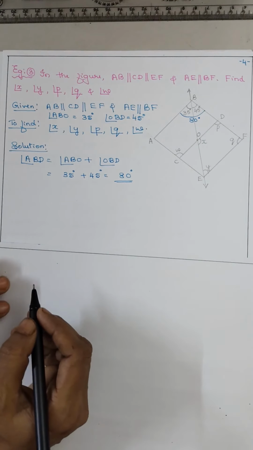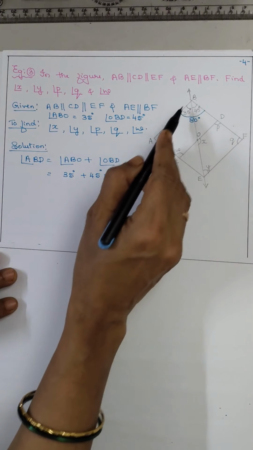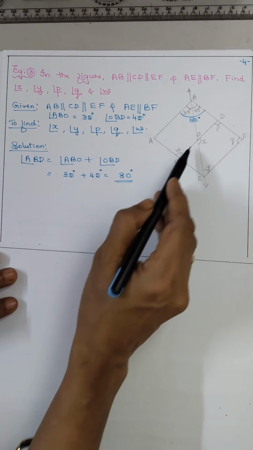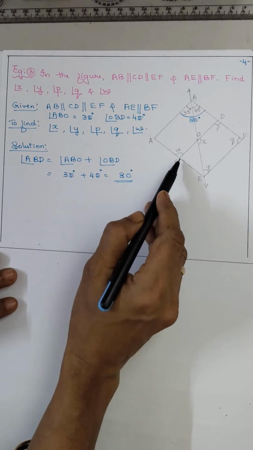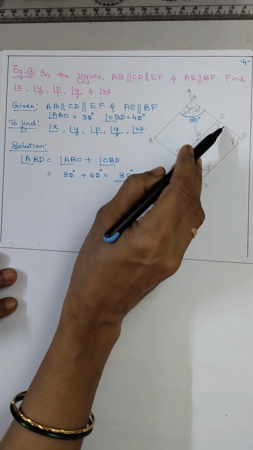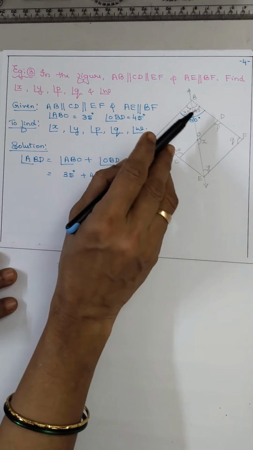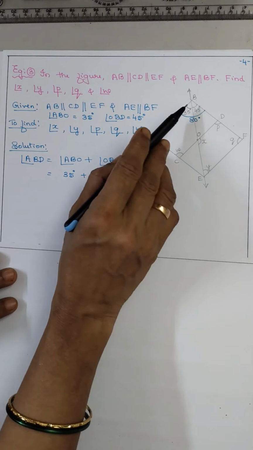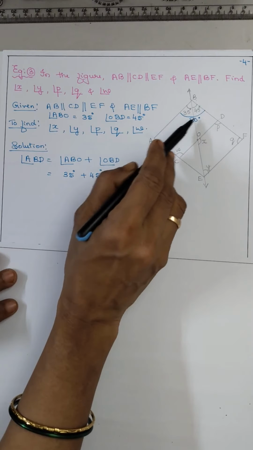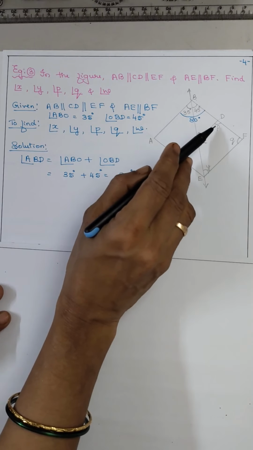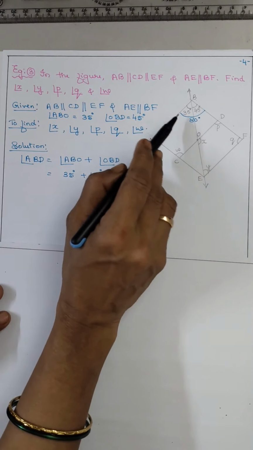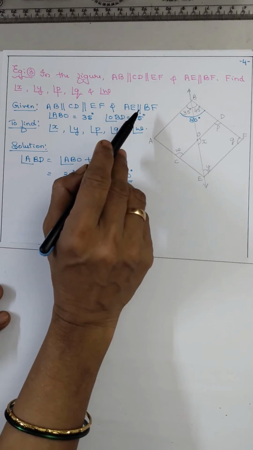Okay. Now, if we take AB parallel to CD and BD or BF is the transversal, P is equal to this full angle. Angle P is equal to this full angle. Which type of angle?